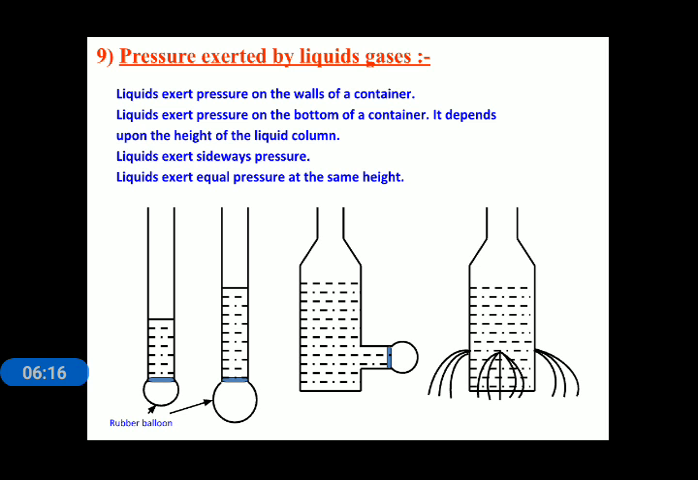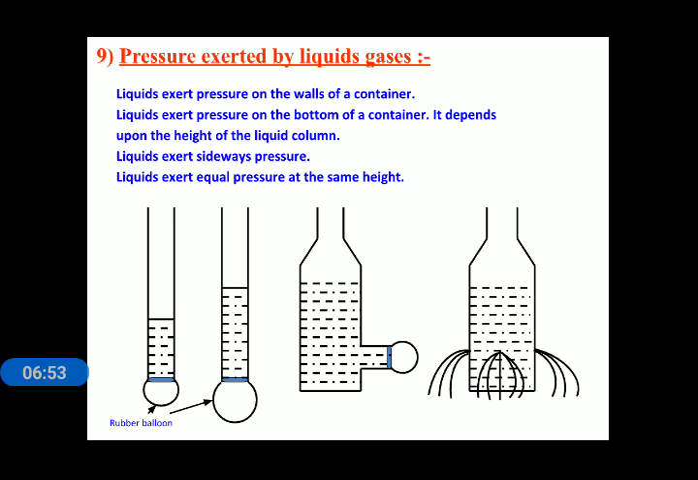What are the properties? The first property is that liquids exert pressure on the wall of a container. Second, liquids exert pressure on the bottom of a container, and it depends upon the height of the liquid column. To understand both these properties, we should look at the first image of this slide, in which we have taken two tubes and both ends of the tubes are open.